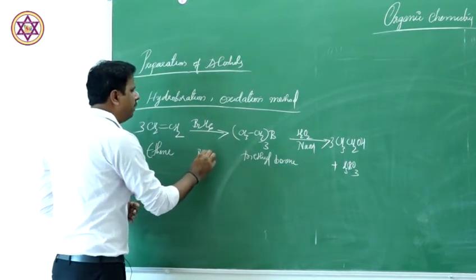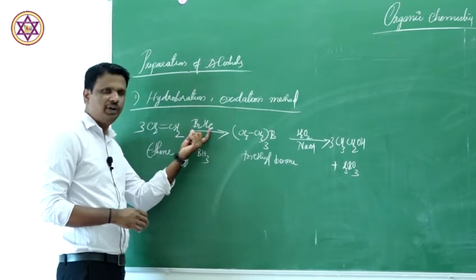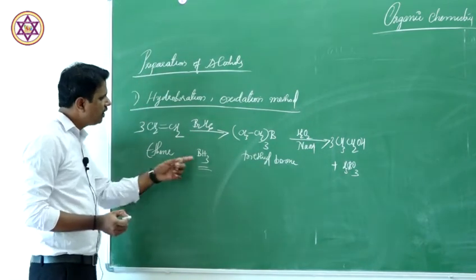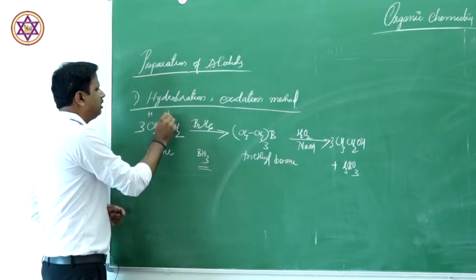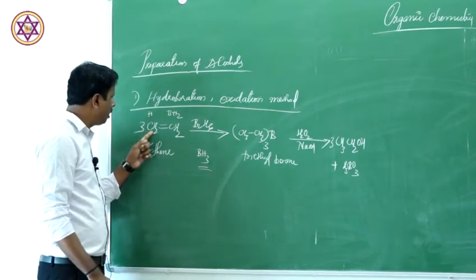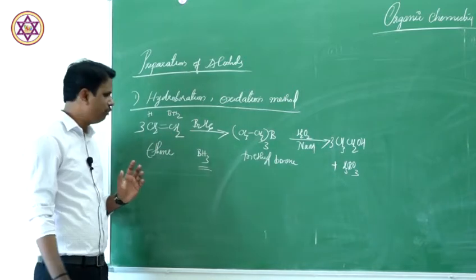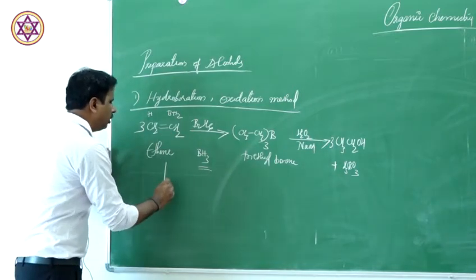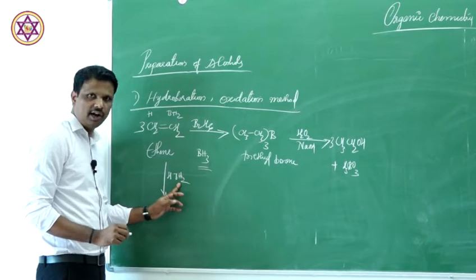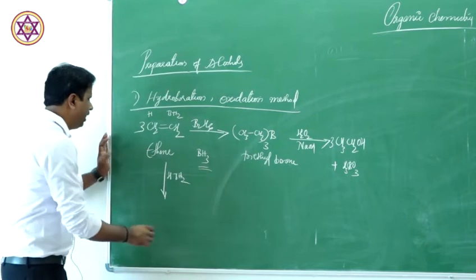It is formed by BH3. This is a monomeric unit. It dimerizes to form B2H6. Okay? So this is BH3. Now how can we add this? You are adding H to one carbon and BH2 to another carbon. So this gives monoalkyl borane. In the first step, let us assume that you are adding H and BH2. That means from BH3, you are adding H to one carbon and BH2 to another carbon.